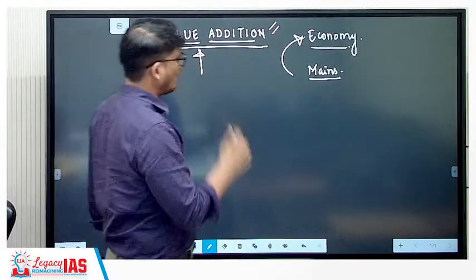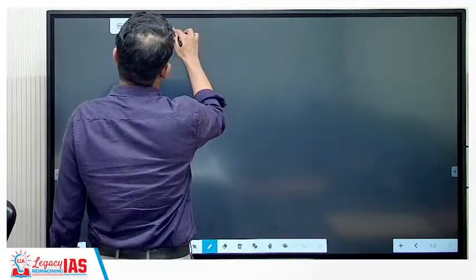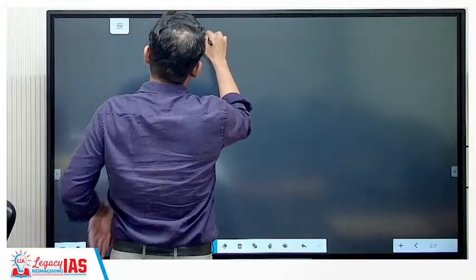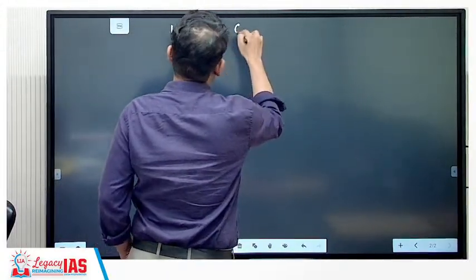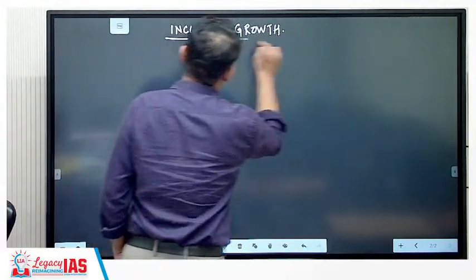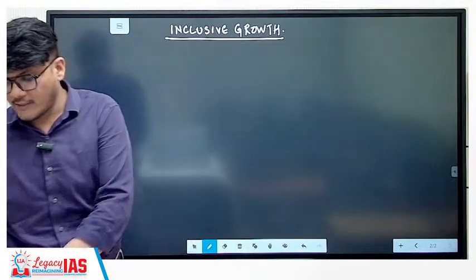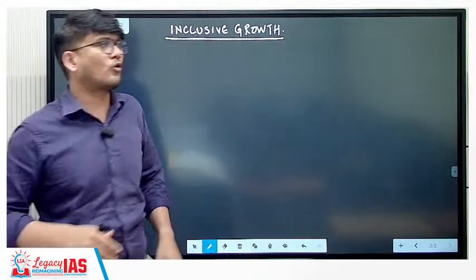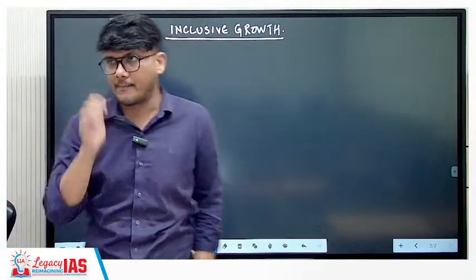So let's get started with the very first thing, the concept of inclusive growth. Now why is this important? This is important because either directly or indirectly UPSC is asking inclusive growth literally in every single year.